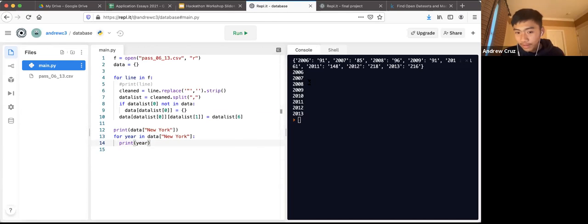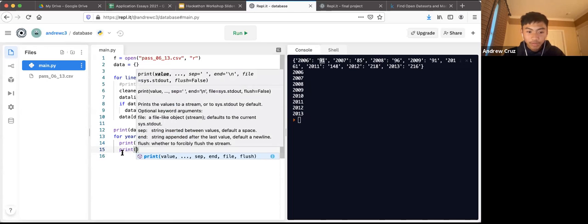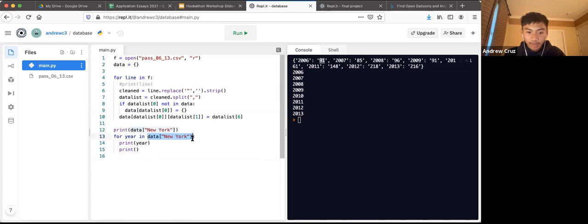But right now we only have half the information. We're still missing the corresponding value. In the case of 2006, it'd be 91 and 85 and 96. So how can we get the year, but also get this corresponding value? The easiest way to do that is to print another thing, and this time we want the corresponding value. So we just do data at New York, but this time at the specific year you want to look at.